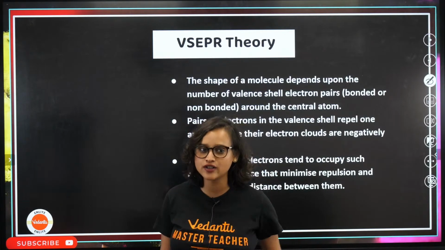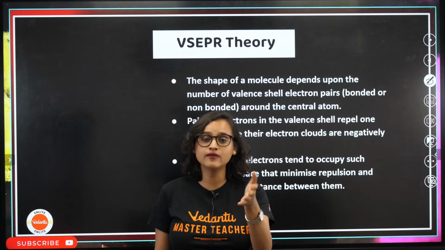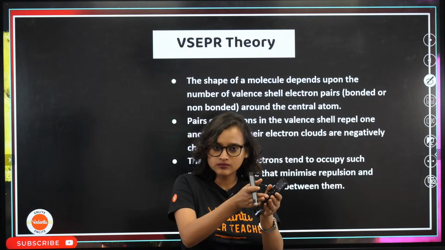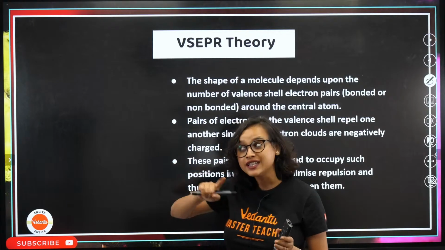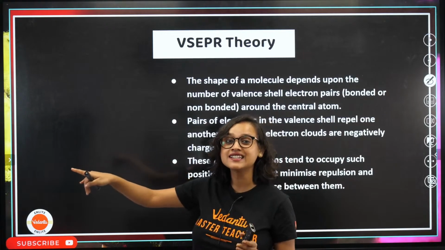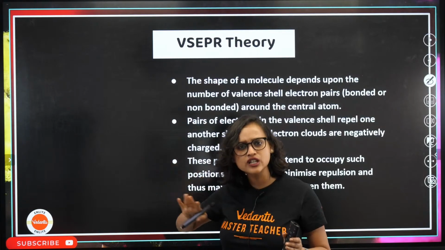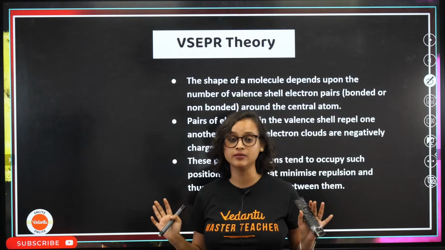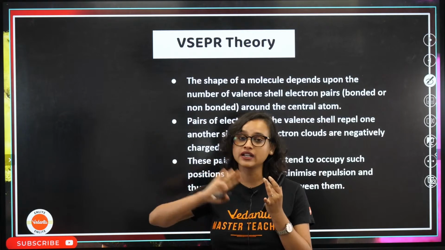Because these guys are going to fight so much that at night, maybe one will murder the other, or we will not be able to sleep. So what they have done is, there is my room, then the parents' room, and far away is my brother's room. This is the distance that we are maintaining. At this position, the repulsion is minimum. We are fine with it. We are stable. The household runs stable. No fight at night.